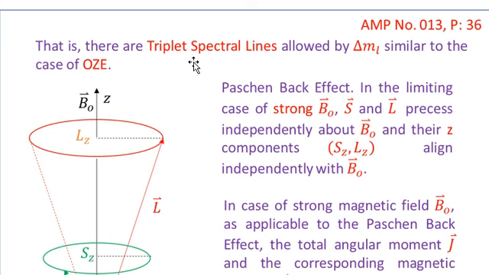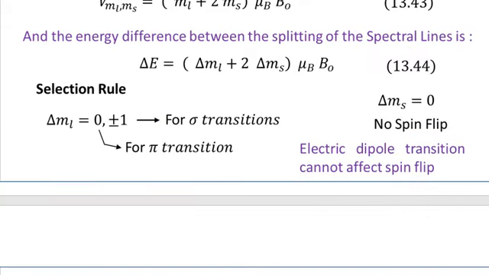That is, there are triplet spectral lines allowed by delta ML, similar to the case of the ordinary Zeeman effect. You know that in the ordinary Zeeman effect, we observe only three lines, which is called the ordinary Zeeman triplet. And you can similarly observe that delta ML can have three possible values, 0 and plus minus 1. So due to these three values, we shall call them triplet spectral lines. So in the case of the Paschen-Back effect, due to delta ML equal to 0, plus minus 1, we shall observe the triplet.